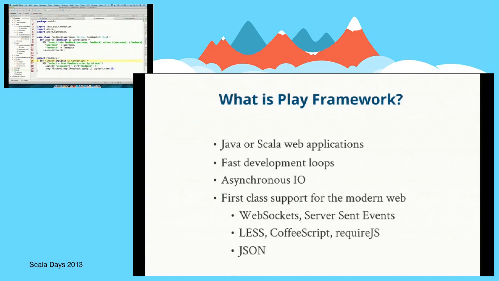So I'm going to do this in a companion object of feedback. I'm calling the method findAll. And the first thing we have here is our statement. And then here we're defining a row parser. What it's saying is that there should be a column called username and a column called feedback. They're both strings. And we apply this over and over to each row. The star is kind of like a star in regular expressions.